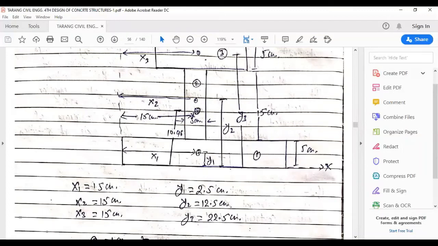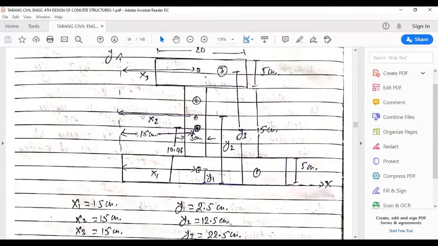Similarly, because it is on the line of symmetry, the value of x2 will also be 15. And eventually x3 is also bound to be 15, because it is also at the center.